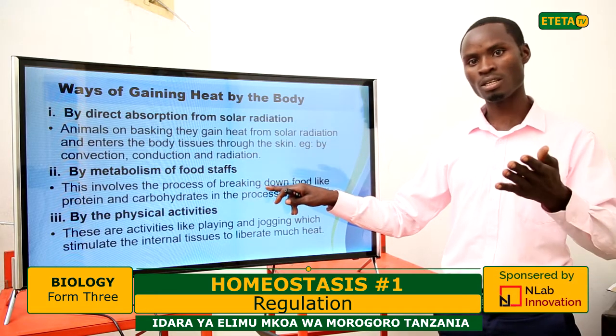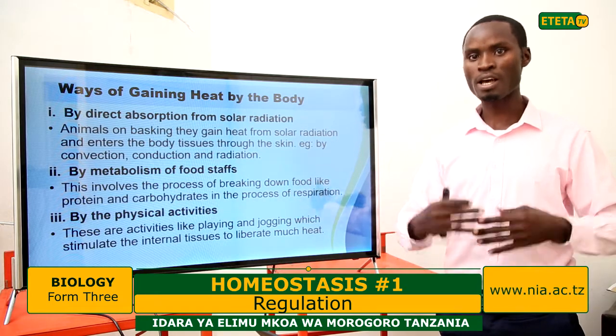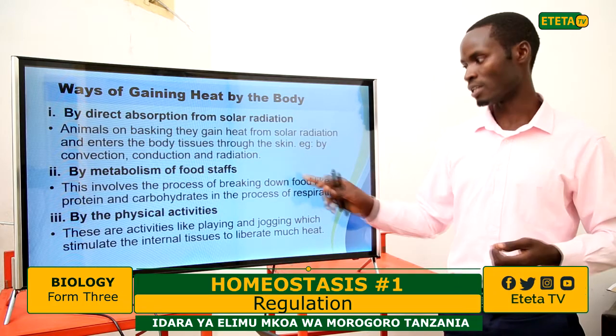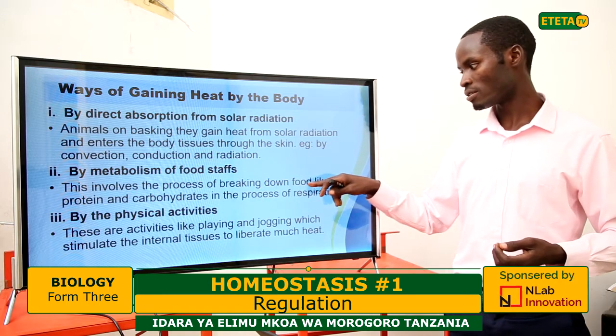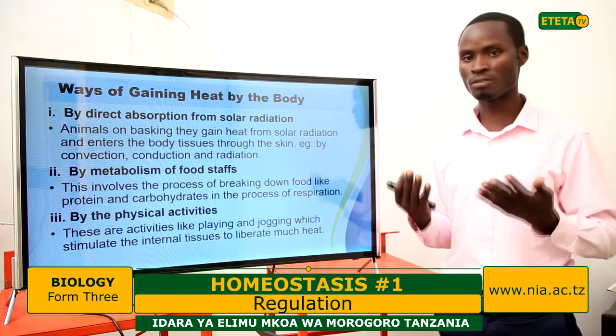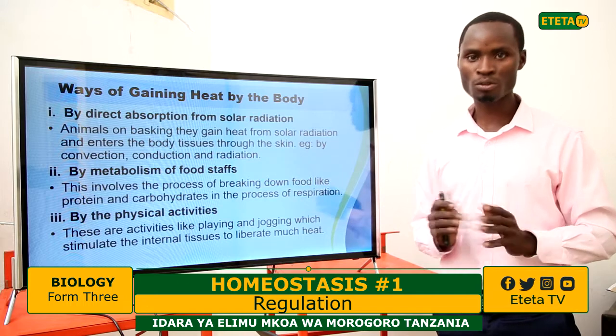If you don't eat, you don't have enough temperature. The food you eat, in their metabolism, they are broken down. One of the products produced is heat for the body. So this involves the process of breaking down food like protein and carbohydrate in the process of respiration. And this respiration topic you learned in Form 2 class.